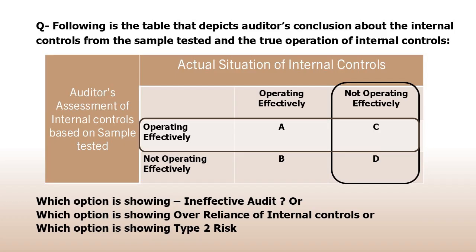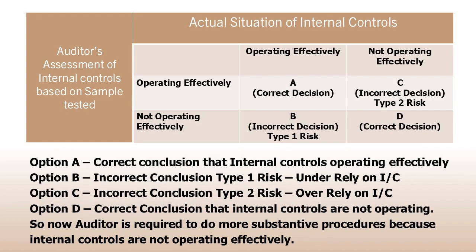Now understand all the options. For example, option A, correct conclusion that internal controls are operating effectively. Option B, incorrect conclusion, and it is called Type 1 risk, which means under rely on internal controls. Option C, incorrect conclusion, and it is called Type 2 risk, which means over rely on internal controls. Option D, correct conclusion that internal controls are not operating. So now, the auditor is required to do more substantive procedures because internal controls are not operating effectively.